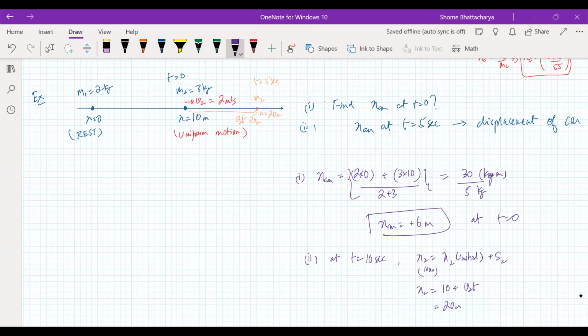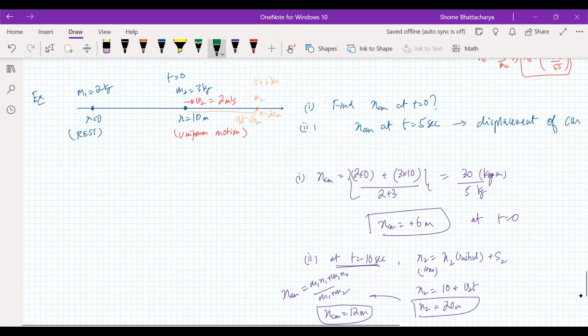It's 20 meters. So you can see that at 10 seconds, xcm becomes 12 meters. So therefore we can see that from 0 to 10 seconds, the displacement of the center of mass will be 6 meters.